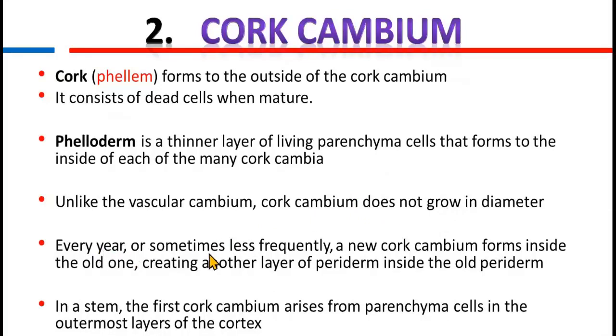Every year or sometimes less frequently, a new cork cambium forms inside the old one, creating another layer of periderm inside the old periderm. In a stem, the first cork cambium arises from parenchyma cells in the outermost layer of the cortex.